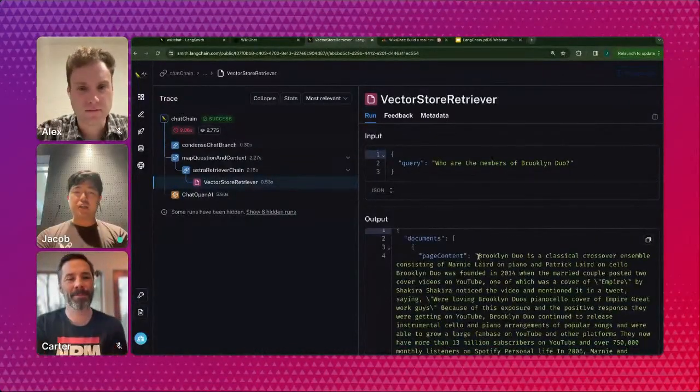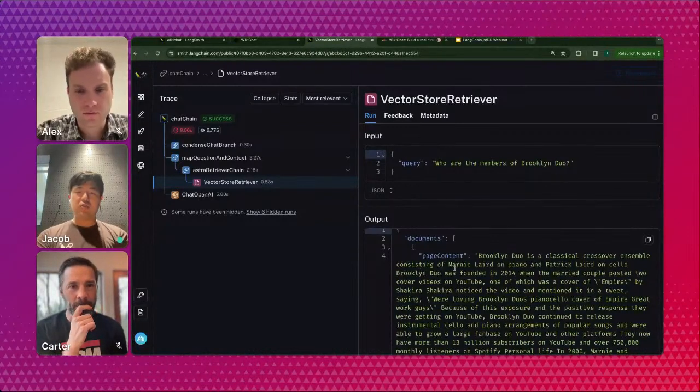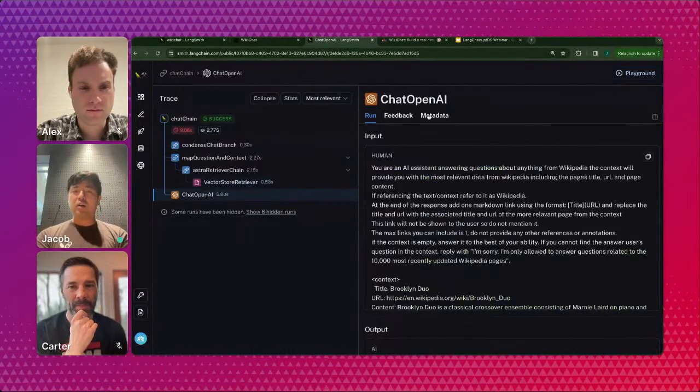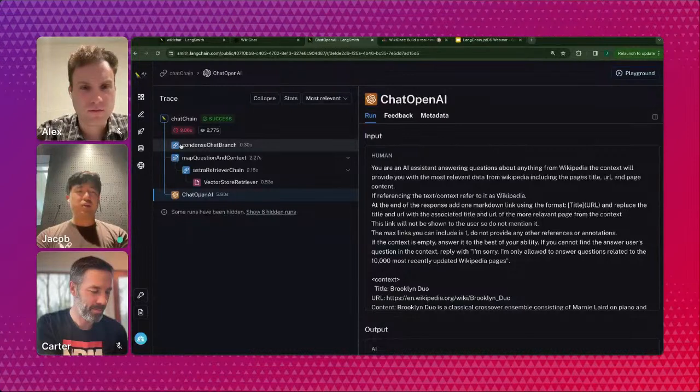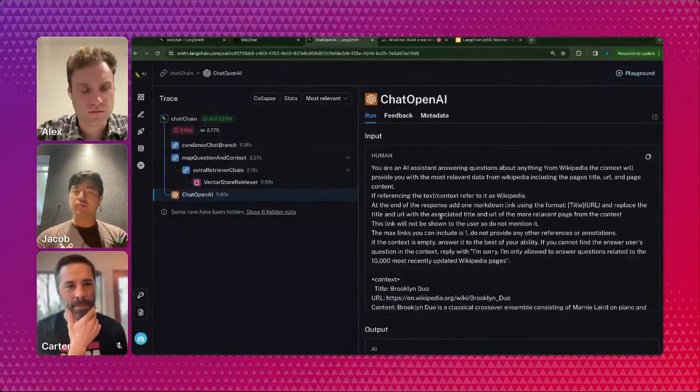Actually, the first hit here is pretty good: Brooklyn Duo is a classical crossover ensemble consisting of Marnie Laird on piano and Patrick Laird on cello. I can also see exactly what our chat model is doing with this information. There are a few steps for processing here, but you can see things are labeled. That's why Alex affixed everything with those run names: they show up nicely in LangSmith, and you get a better sense of exactly what each step is responsible for.